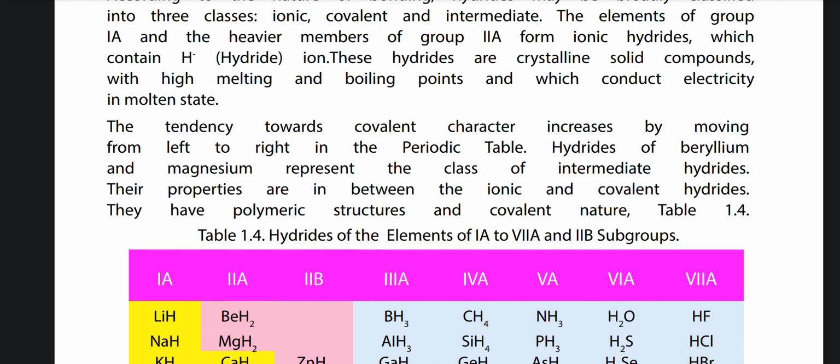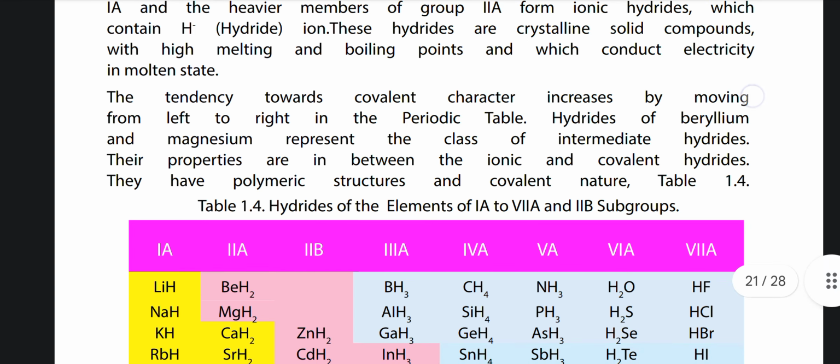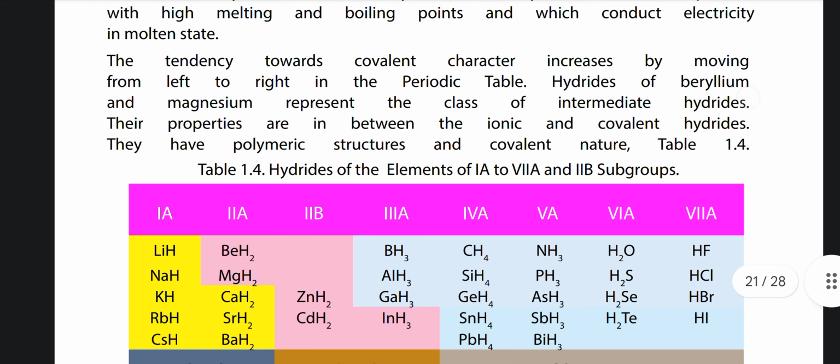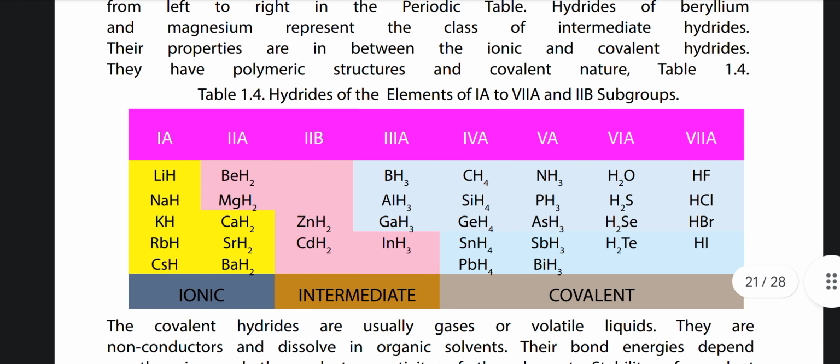The tendency toward covalent character increases by moving from left to right in the periodic table. Hydrides of beryllium and magnesium represent the class of intermediate hydrides. Their properties are in between the ionic and covalent hydrides. They have polymeric structure and covalent nature. Table 1.4 shows hydrides of the elements of 1A, 2A, 7A and 2B subgroups. The division is shown as ionic, intermediate and covalent among the 8 groups.